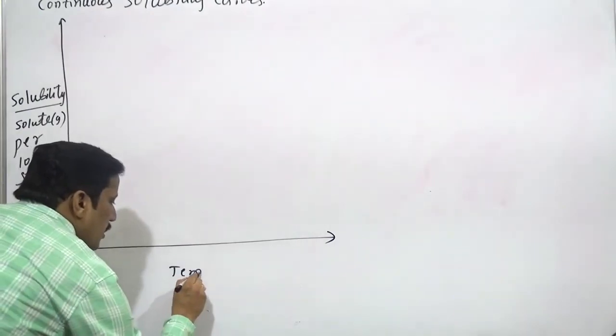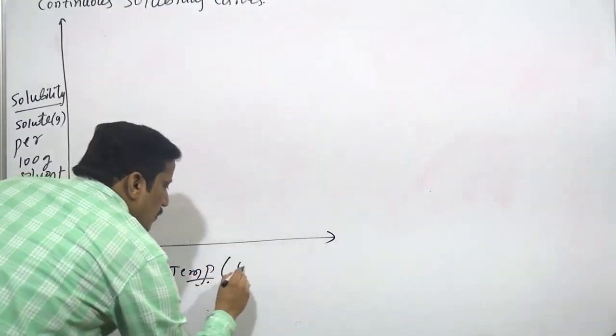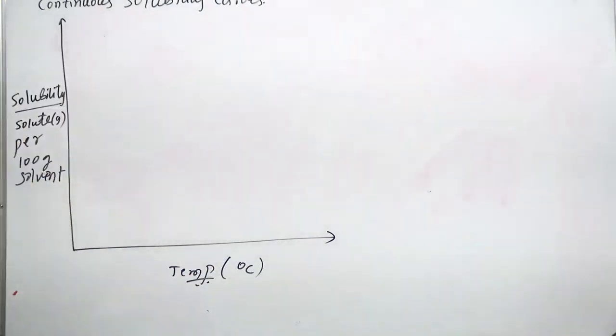So one axis is temperature, the other is solubility.